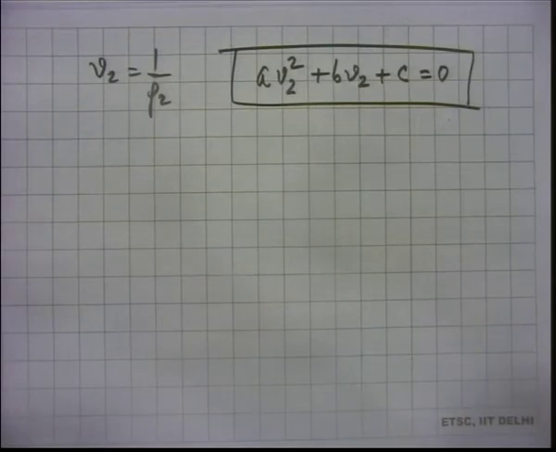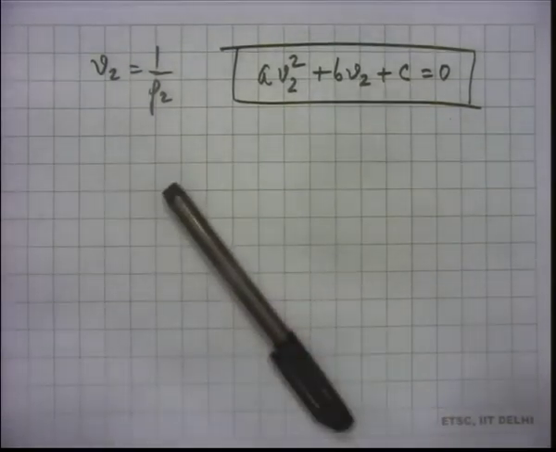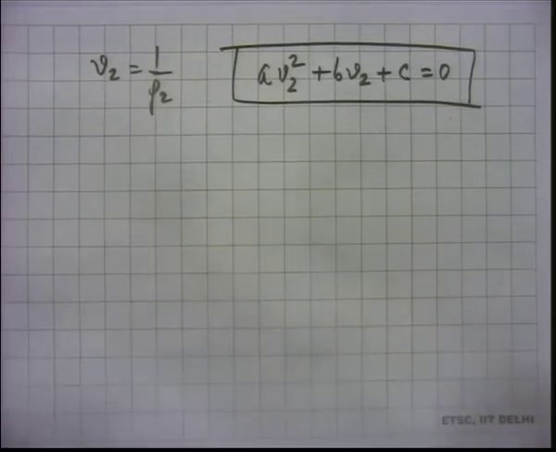What did I tell you? From Rayleigh line get an expression for P2. That expression should be placed in the Rankine-Hugoniot relation, then the Rankine-Hugoniot relation becomes an equation only for rho 2. That is the same thing that he has done, except that he has written it in terms of V2, which is 1 over rho 2. So, that gives you a quadratic equation, and he solves the quadratic equation.